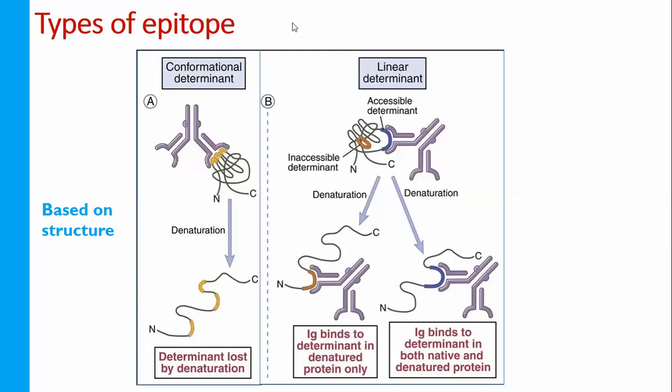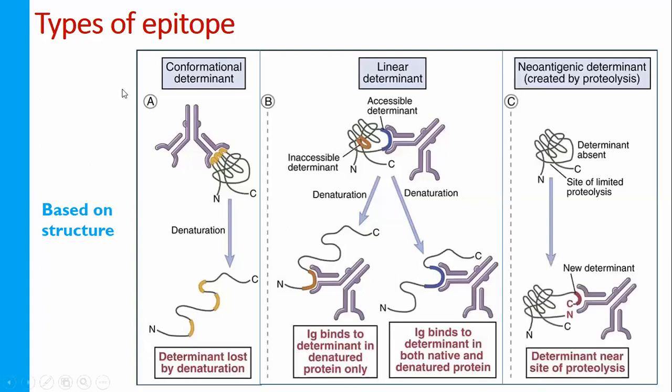So next, the third one is new antigenic determinant. Now what do you mean by a new antigenic determinant? Neo comes from new, which means completely new. New antigen determinant. Look here: initially, this protein has no antigen determinant.